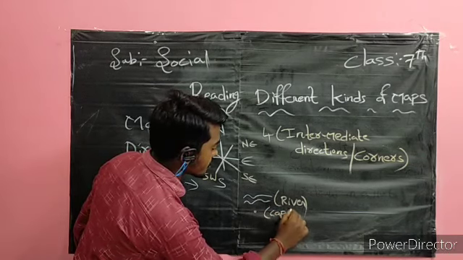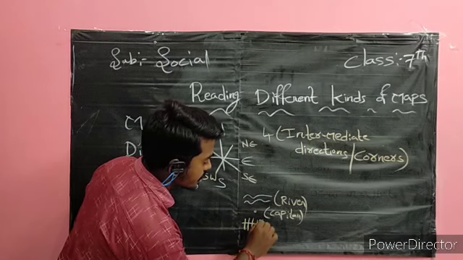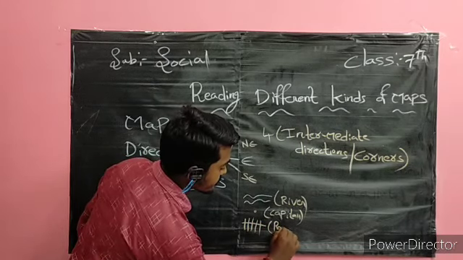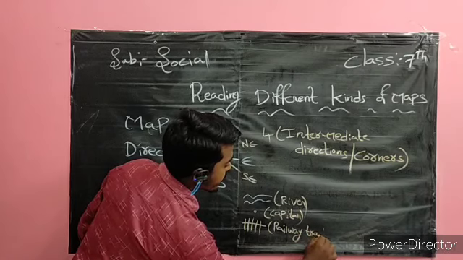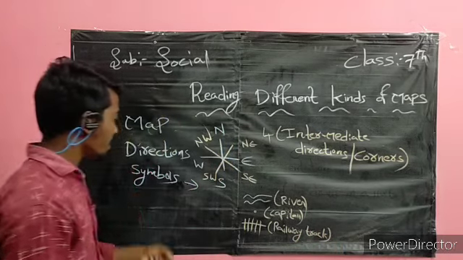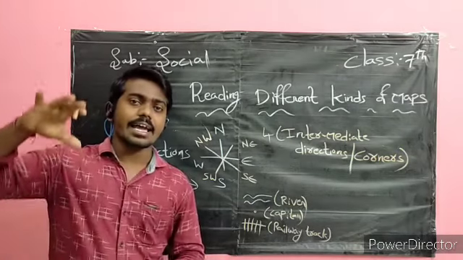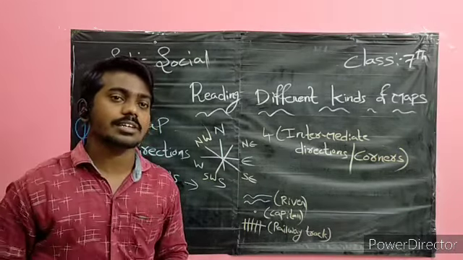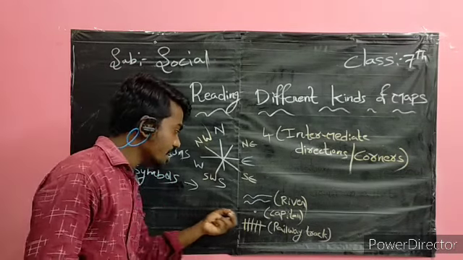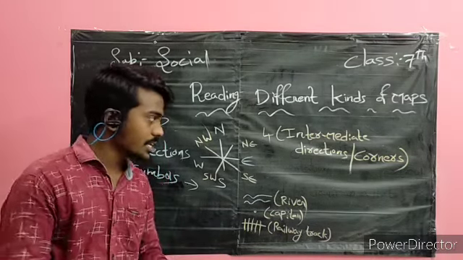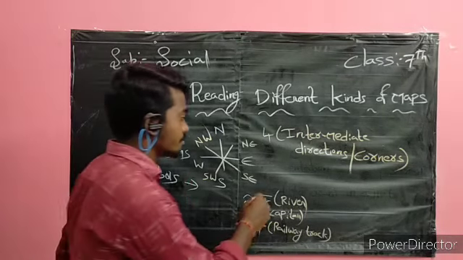This one is a railway track. That is why we are using the symbols. Symbols are the actual places on the land shown as symbols in our map. And next, come to the next topic, scale.